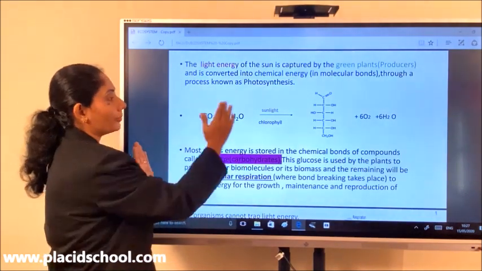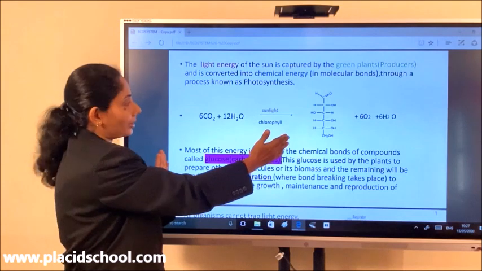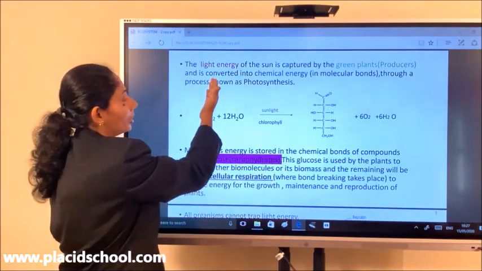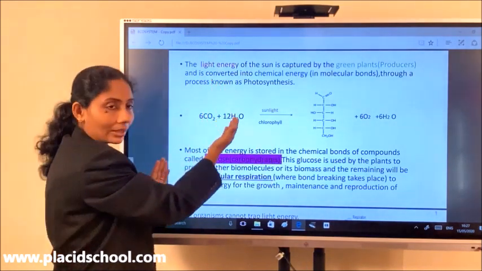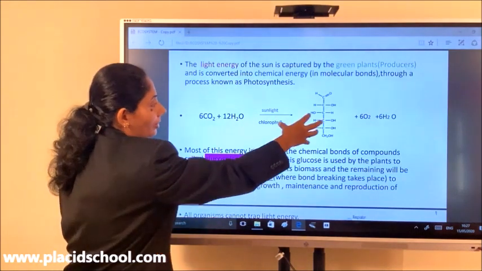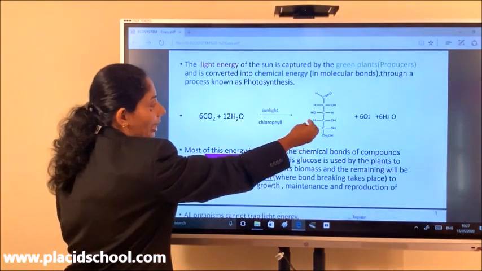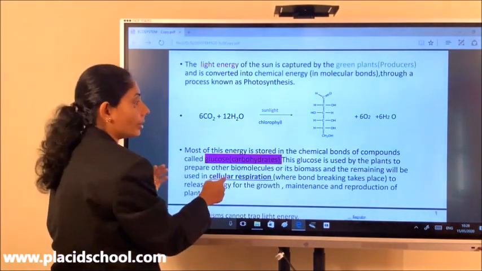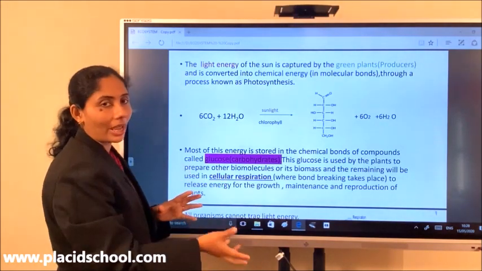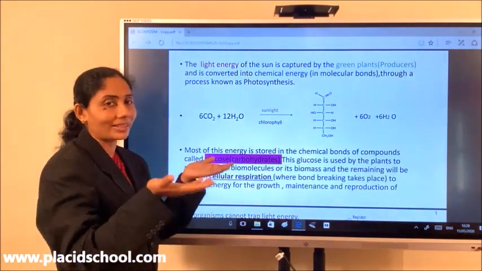So bond formation happens during photosynthesis, and that bond formation occurs through the energy from the sunlight. Once they prepare the food, it will be utilized by them in cellular respiration to release energy for carrying out their activities. This is how they grow and survive.